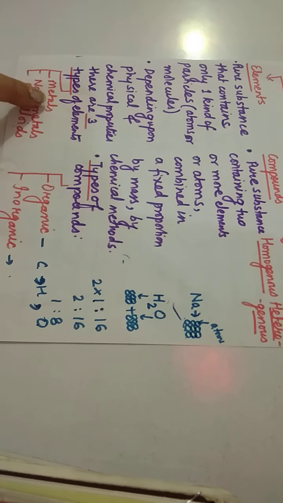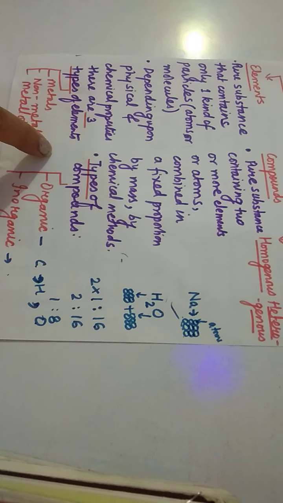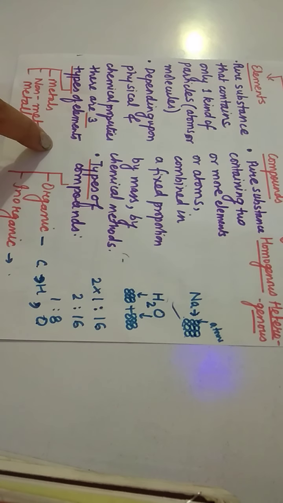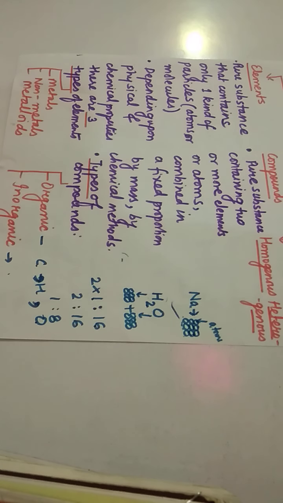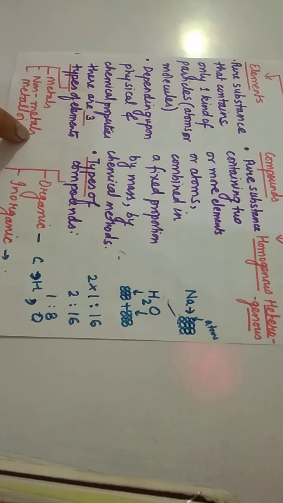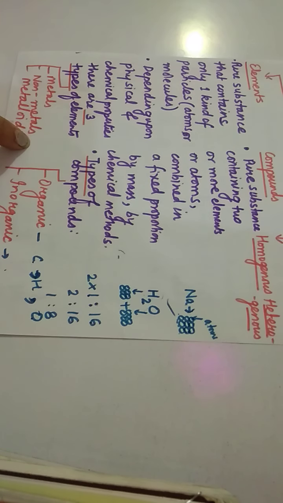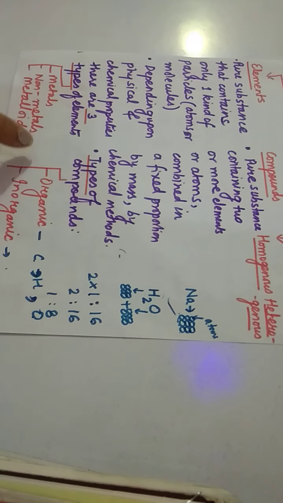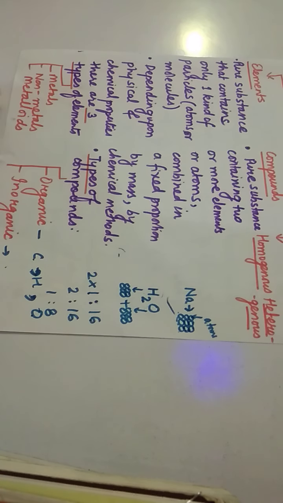Now, if we talk about physical properties, metals are malleable, ductile, sonorous. They conduct heat and electricity. You know the examples of metals: copper, gold, silver. Non-metals are just the opposite of metals. So non-metals are non-sonorous, non-ductile, non-malleable, and do not conduct heat and electricity.